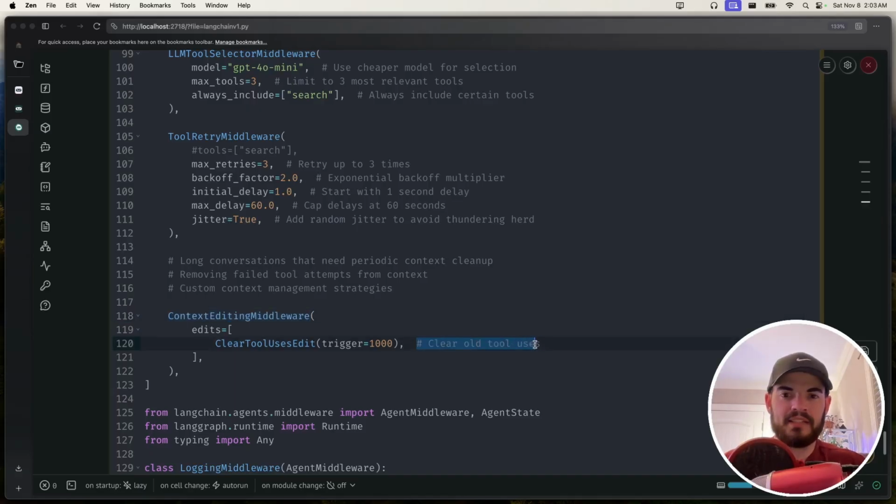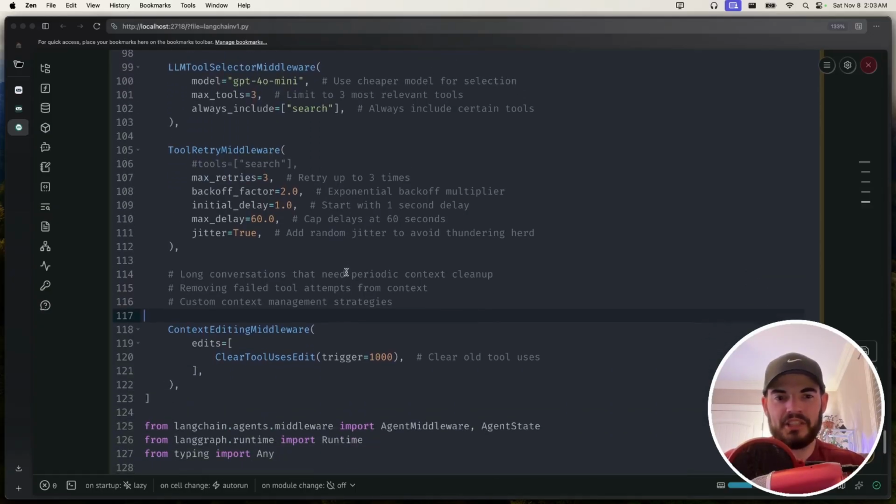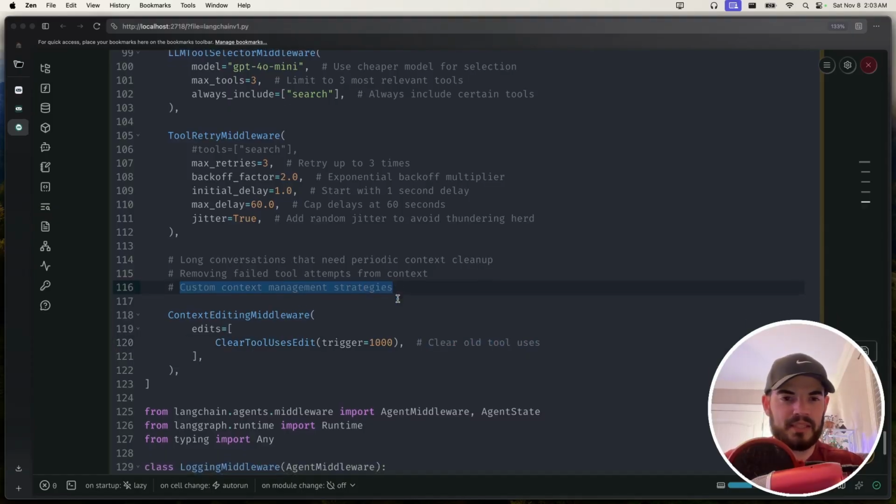Their highlighted use case is clearing old tool uses or maybe removing failed tool attempts. This makes sense to me if you have a long-winded conversation with many consecutive tool uses and tool results. Maybe those aren't as relevant anymore. Maybe your summarization isn't helping as much, or you want to clear it up just a little bit more before that point. You can assign some sort of trigger to remove it. There are also custom context management strategies if you want to dive into those.